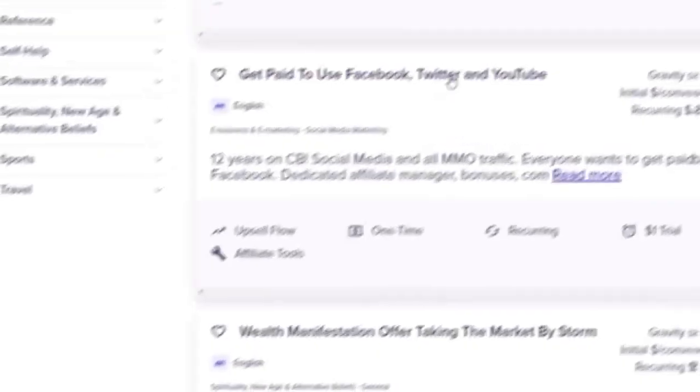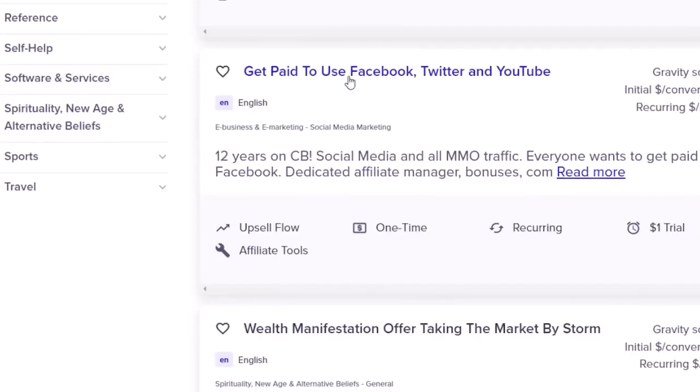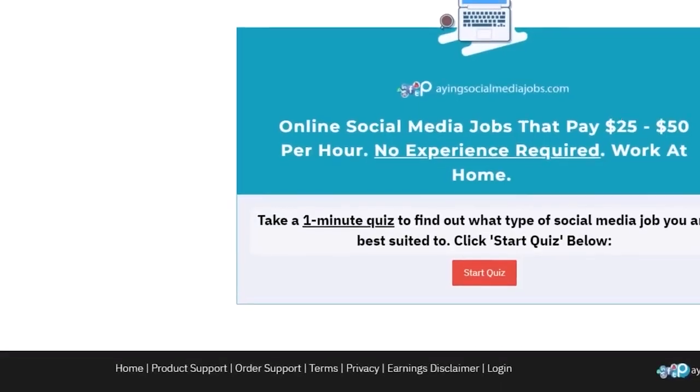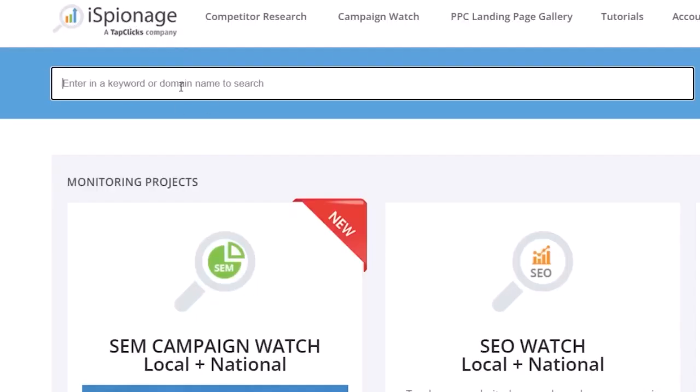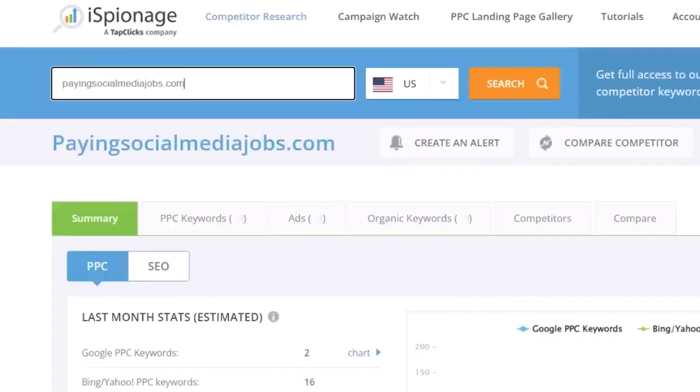Okay, now the next step for this method, what you want to do is pretty much just grab any of these affiliate offers. Now, the thing you want to actually grab is going to be the sales page URL. So click on the name of the offer, so click right here and visit it. Something like this. You can see I only copied the first part of the website. Now, the next thing you want to do is head over to a website that's called ASPIRATIONal.com. And pretty much just sign up for a free account using Google. The sign-up process takes like 2 seconds, and you want to paste the name of the domain right here and click on search.